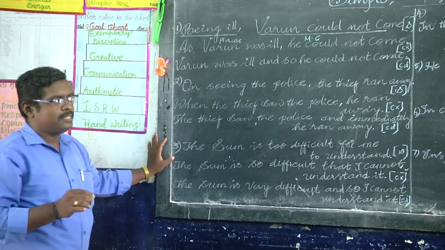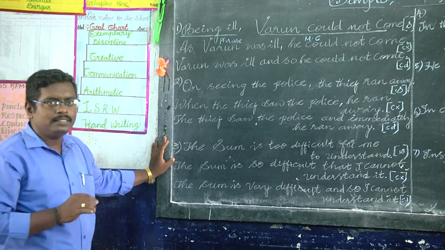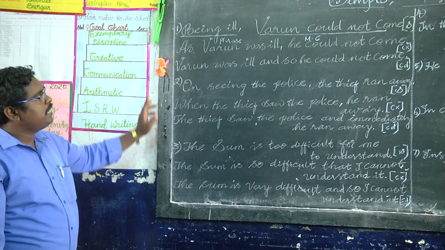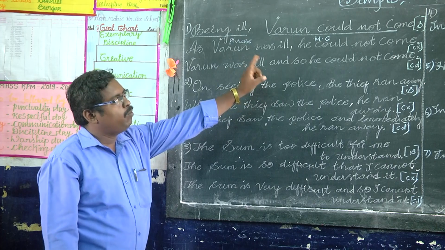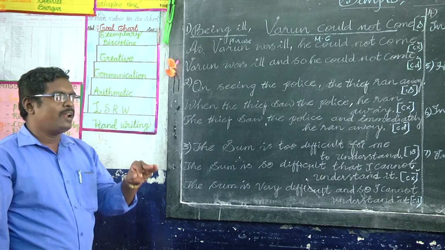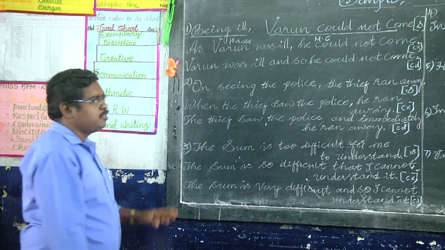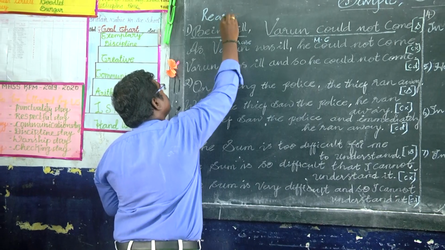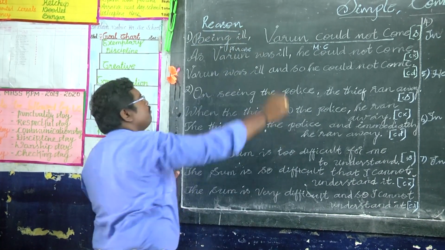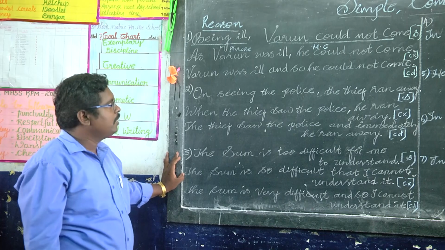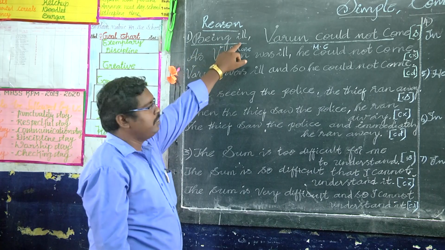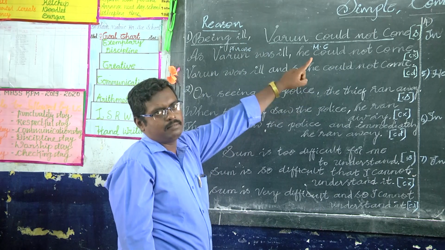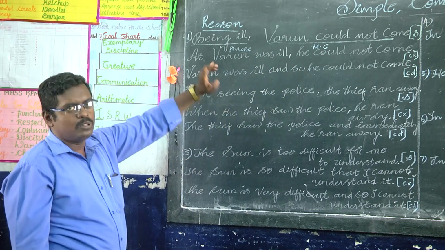So how do you make a simple sentence? Only one main clause, or a phrase with the main clause. So here the example: being ill, Varun could not come. First you should identify the type. So what is the type? The type is reason. Being ill means being sick, so Varun could not come. The reason. So the type is reason.